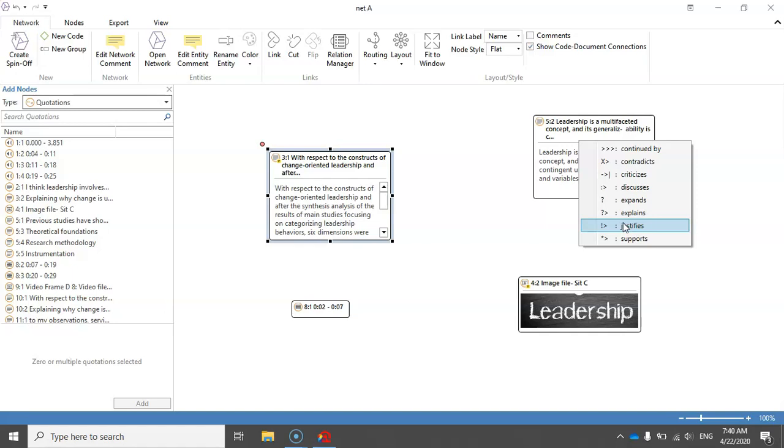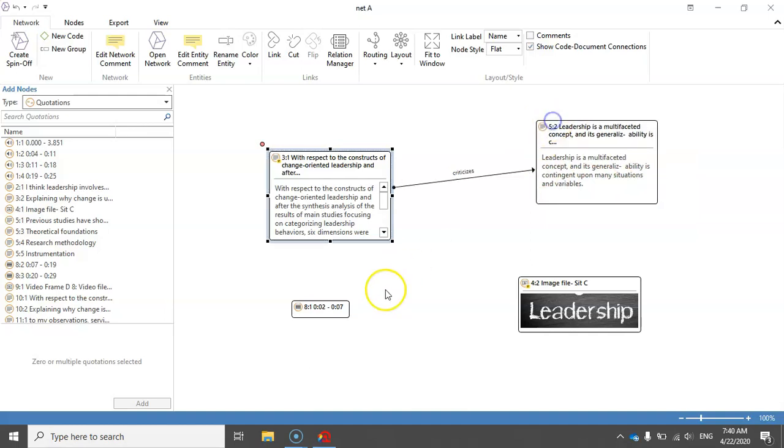So if quotation 3.1 is criticizing quotation 5.2, I can select this relationship type. So I just select it. We just assume that whatever we select is actually relevant.